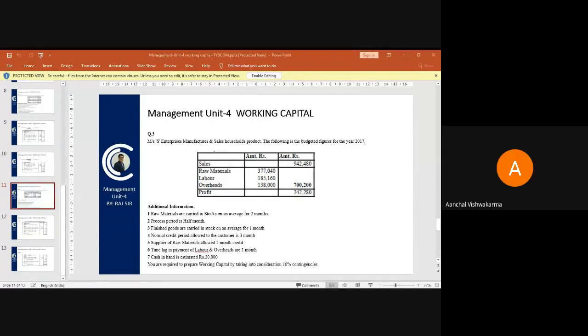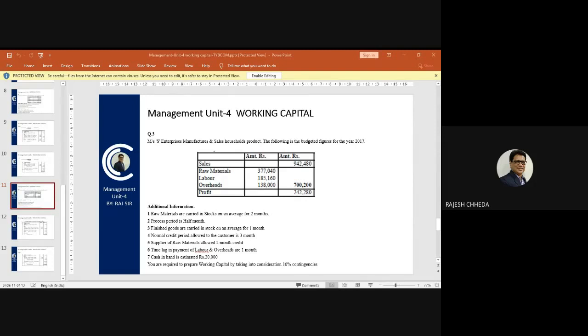Into 62,840. Perfect. 62,840. So this is what you need to know, how to calculate based on additional information. So my raw material stock is calculated.